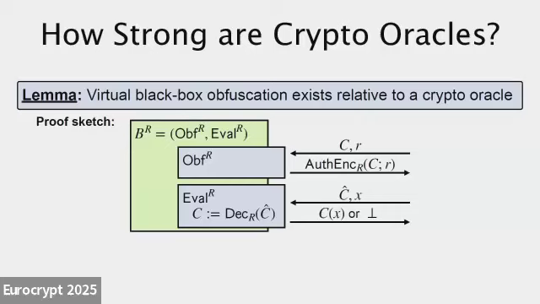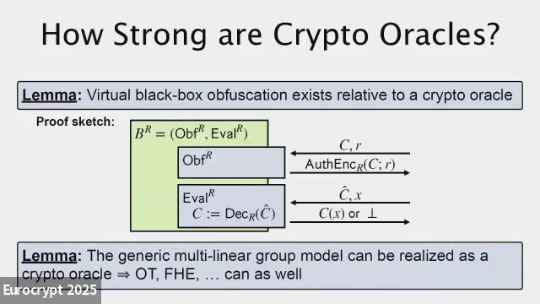And then as a second lemma, we also show that the generic multilinear group model can be instantiated as a crypto oracle. And so in turn, many other crypto objects like OT and FHE can also be instantiated this way. This is just some justification that this is very powerful. There are very many crypto objects that can be instantiated this way.